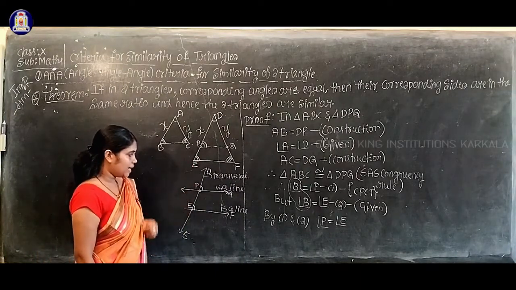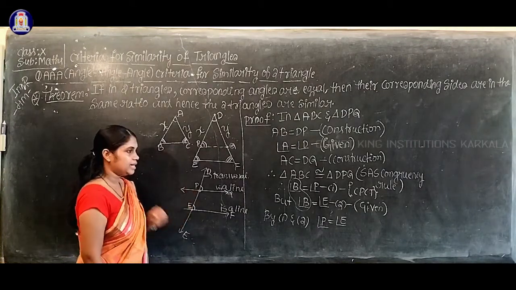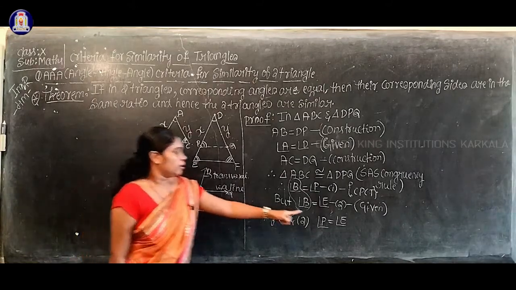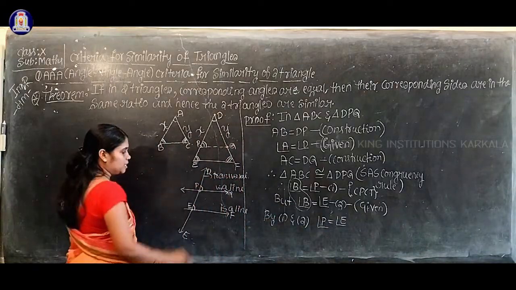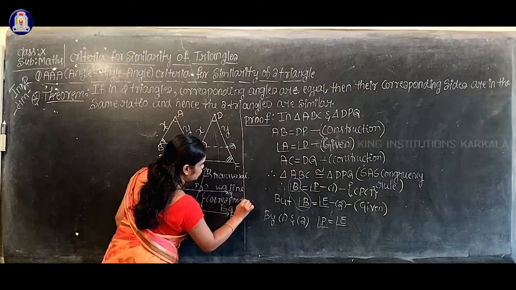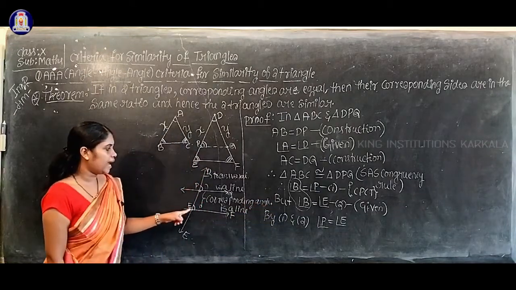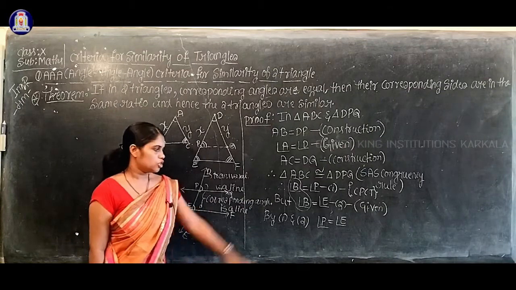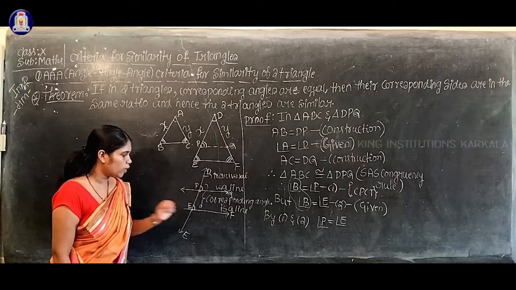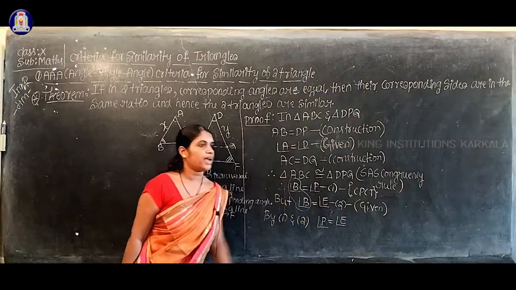Also you proved that angle P is equal to angle E. So can you observe here, angle P and angle E are the corresponding angles. Therefore angle P is equal to angle E, which implies the corresponding angles are equal. Angle P and angle E are your corresponding angles. So we proved that corresponding angles are equal.